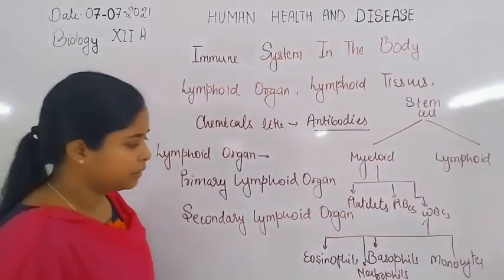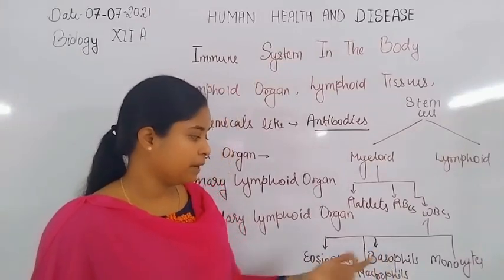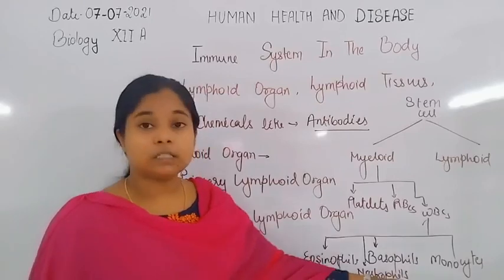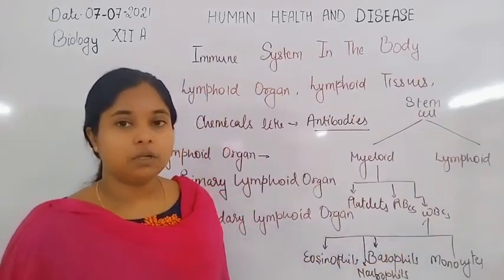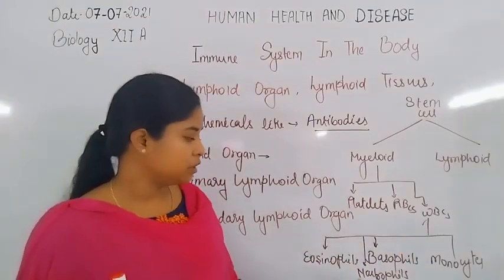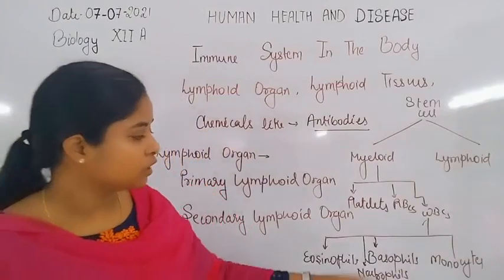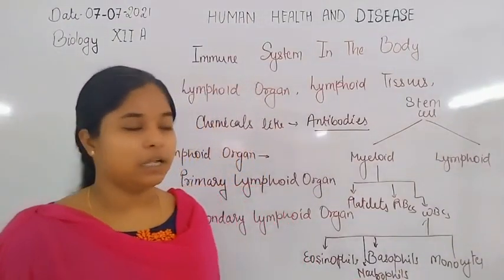There are so many functions; serotonin and histamine are also secreted by the basophils. Monocytes undergo differentiation to form mast cells and macrophages. Macrophages, neutrophils, and monocytes are phagocytotic in nature. So they phagocytose the different microbes or bacteria in our body.